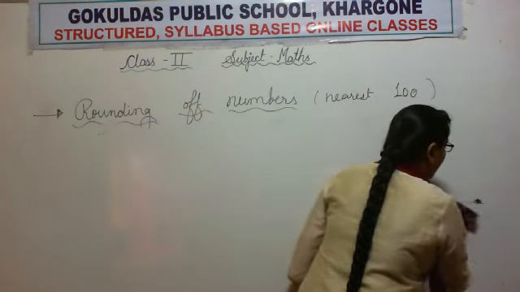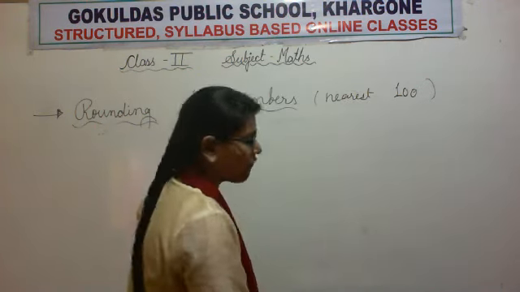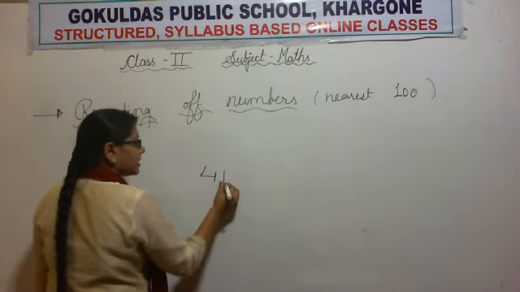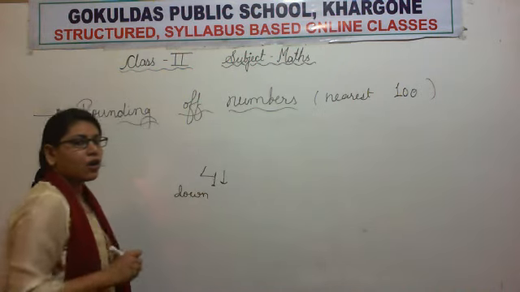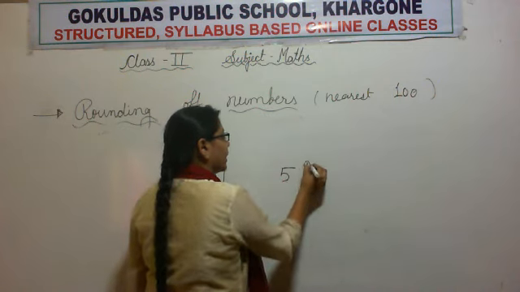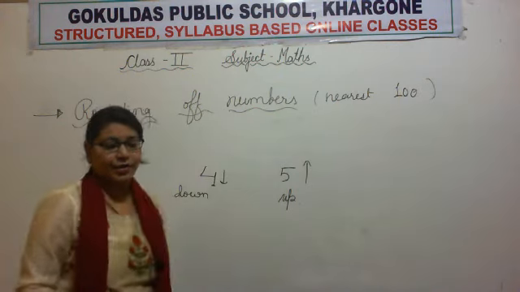Or another way is also there. Whenever we see the number 4 or a number lesser than 4, we will round down, or whenever we see the number 5 or a number greater than 5, we will round up. Okay?